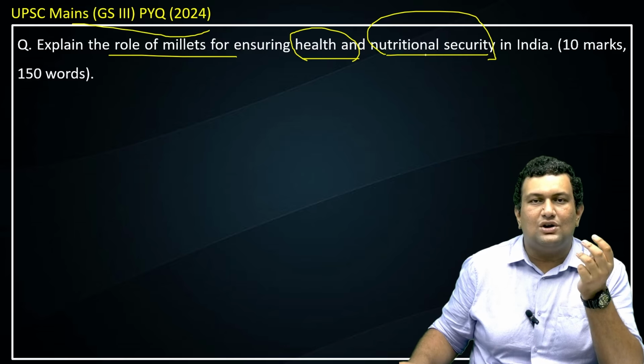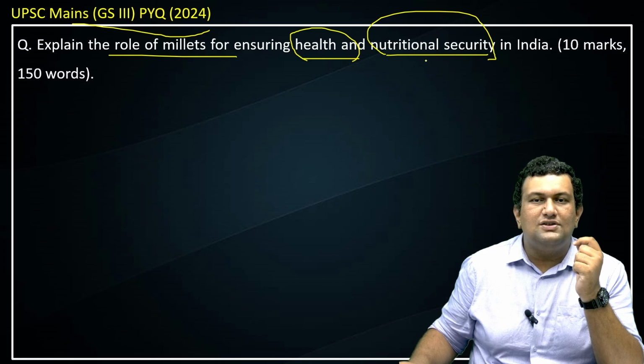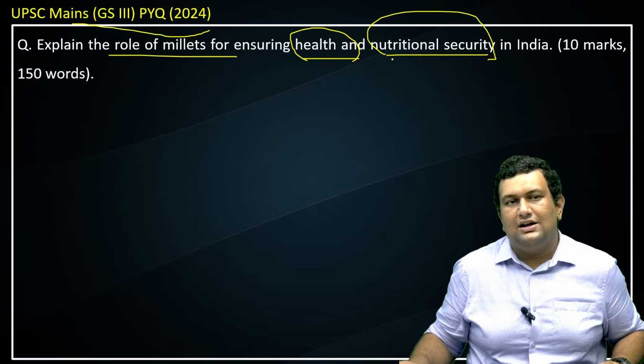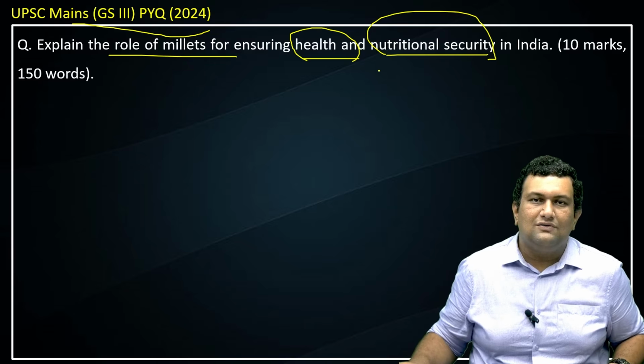They require less water for cultivation. So it even provides food security to the vulnerable people. So these are the points you can mention under nutritional security. So after that, you can conclude in a positive way. So that's it for this topic. We'll move on to the next topic.